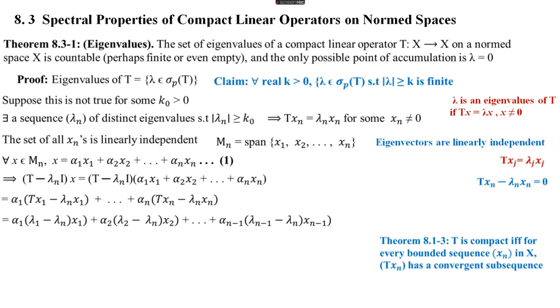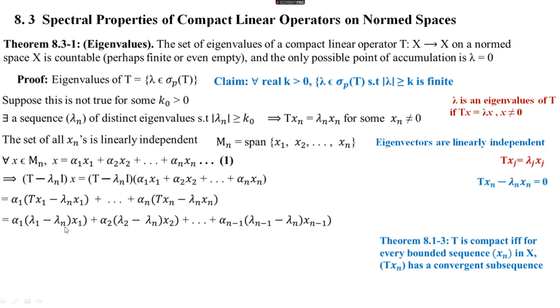plus alpha 2 into lambda 2 x2 minus lambda n x2, that is lambda 2 minus lambda n into x2, plus etc. The term previous to the last term is alpha n minus 1 into lambda n minus 1 minus lambda n into x n minus 1, and the last term is alpha n into lambda n xn minus lambda n xn, that is equal to 0. So the last term becomes 0.